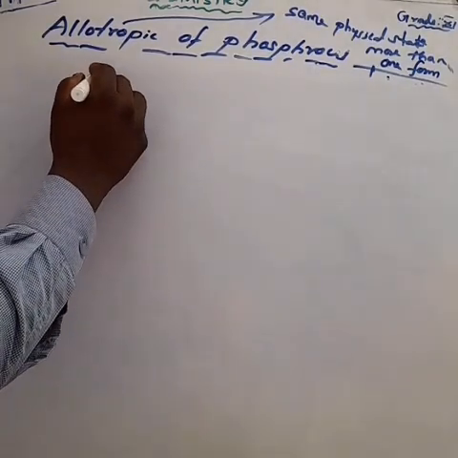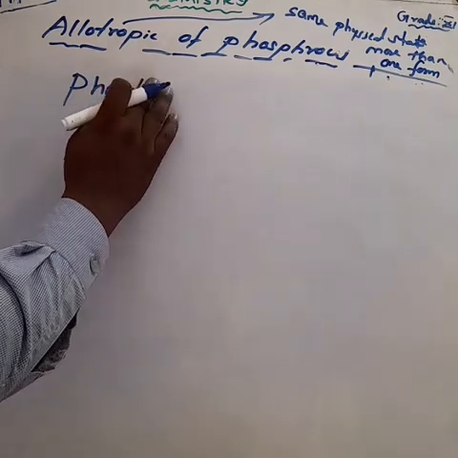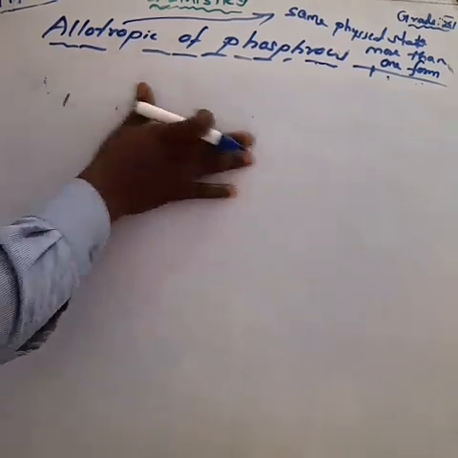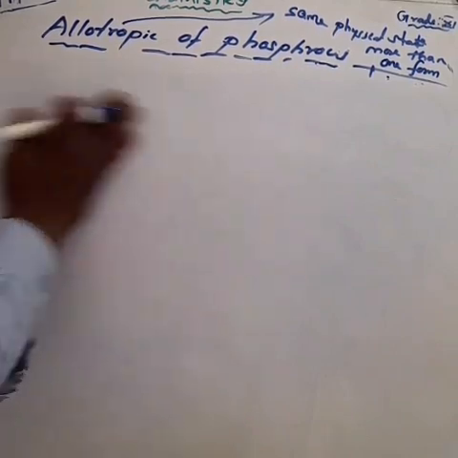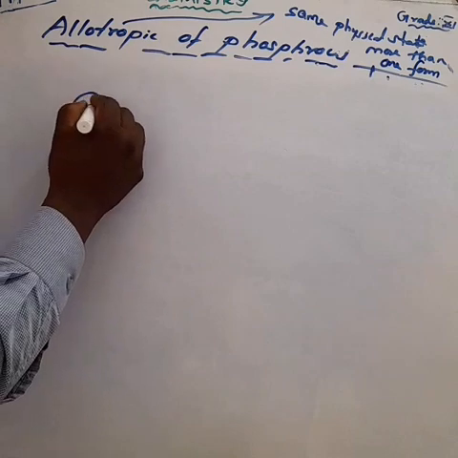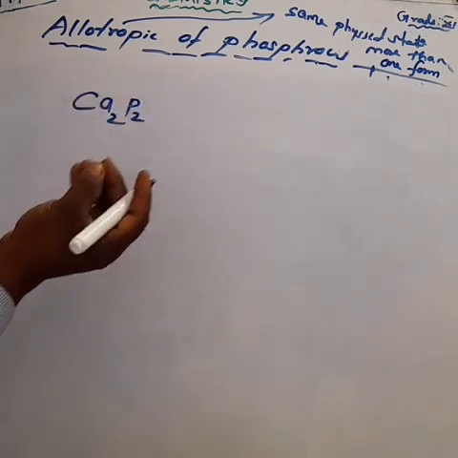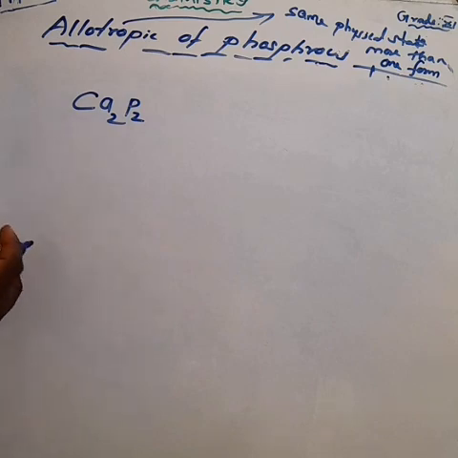Next, four other methods by which phosphine can be prepared. Okay. First one, calcium phosphide. Calcium phosphide undergoes hydrolysis with water. We get phosphine and also calcium hydroxide. We can write the equation.